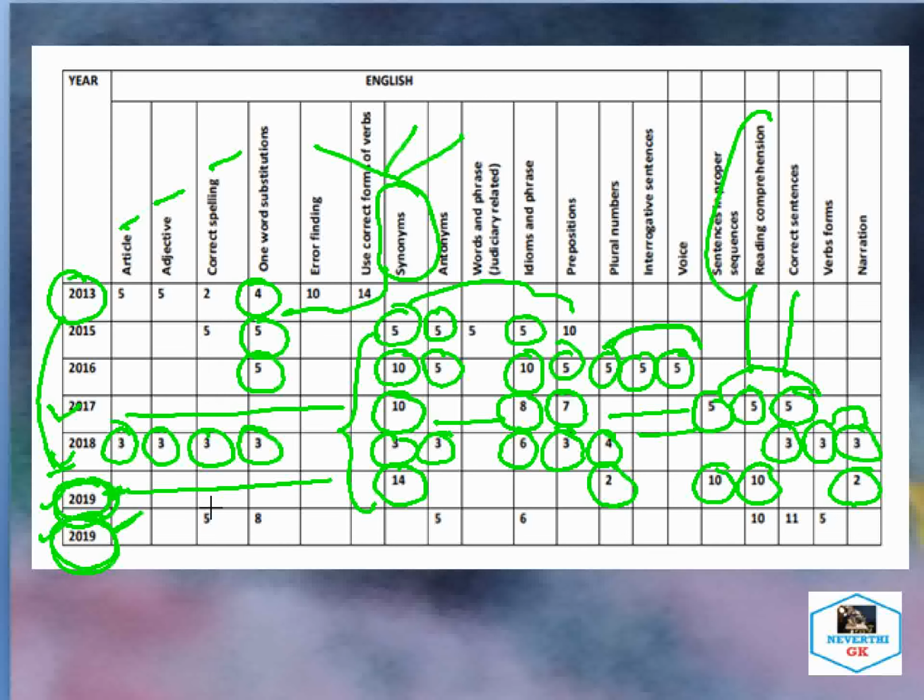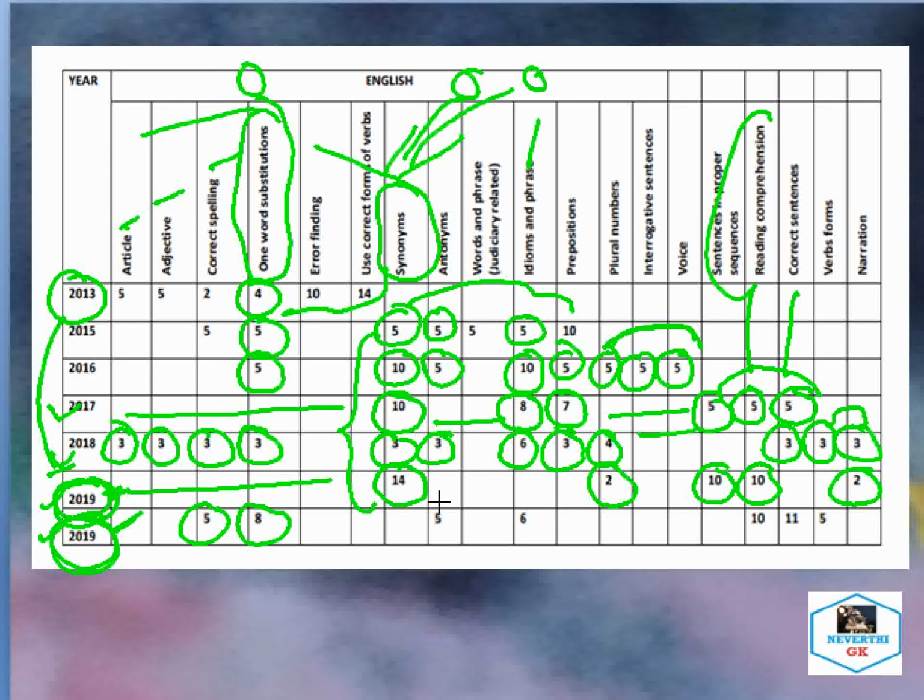And secondly, as far as 2019 is concerned, 5 questions from correct spelling were asked, then one word substitution, 8 questions. Again you can see this pattern: the one word substitution questions are mostly asked from this section. And the synonym section, so these two sections, one and second, and again idiom and phrase third, these sections from grammar are highly followed. You need to be well prepared from these sections, as several questions are asked.